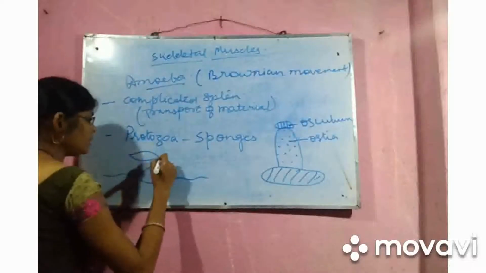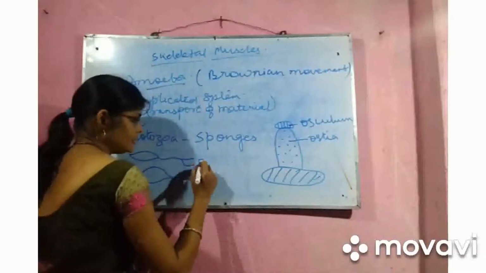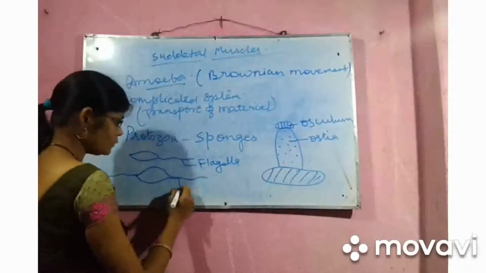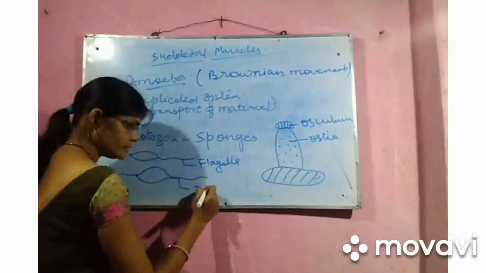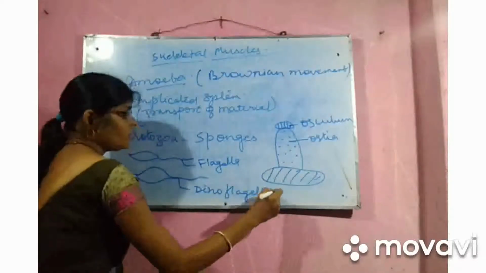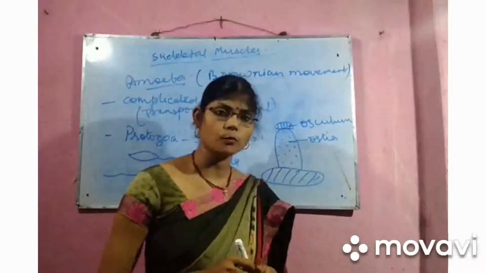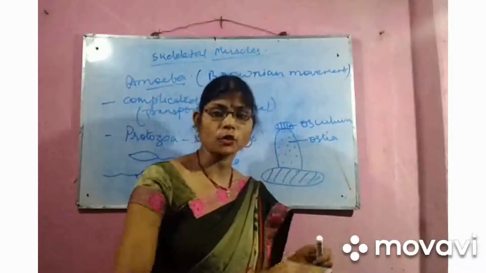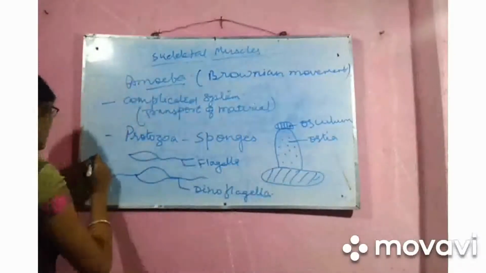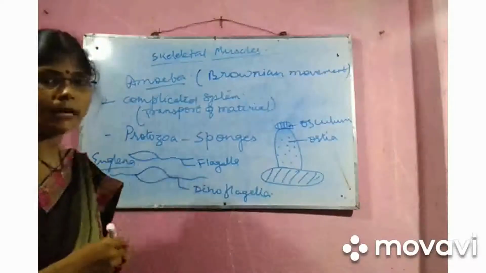Some have one flagellum, and some have two, like dinoflagellates. With the help of the flagella the organism can move from one place to another by crawling. An example is euglena.